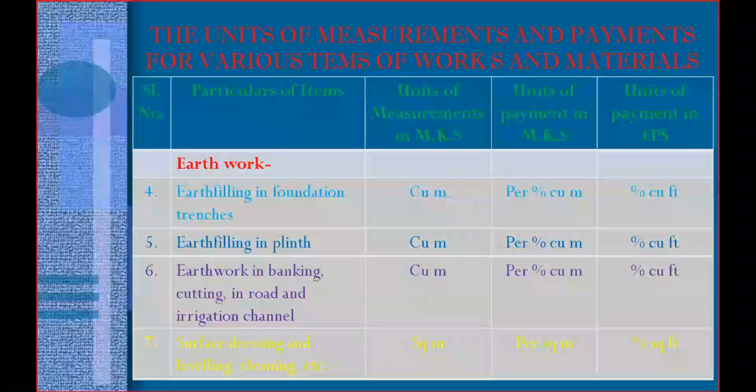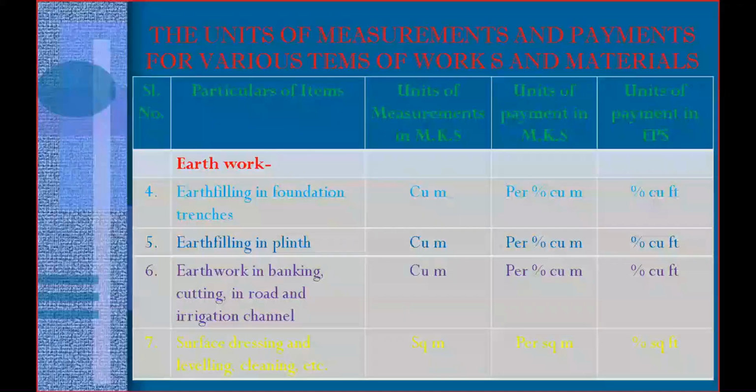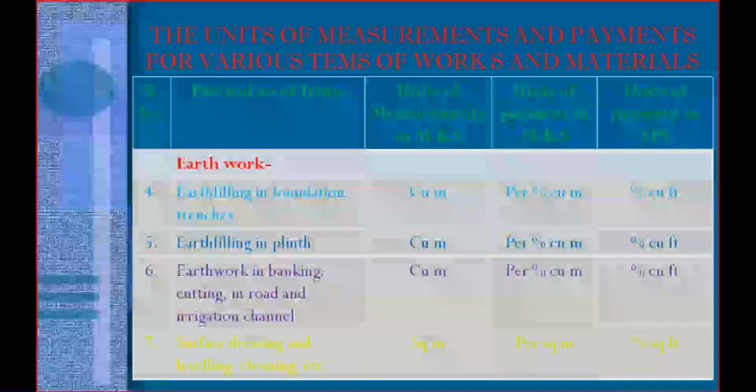Coming to the FPS system, you need to pay per percentage square feet, not per square feet. How much percentage of work is completed, based on the percentage you need to pay in FPS system. But in MKS system it is only for paying in square meters. Coming to the next one,